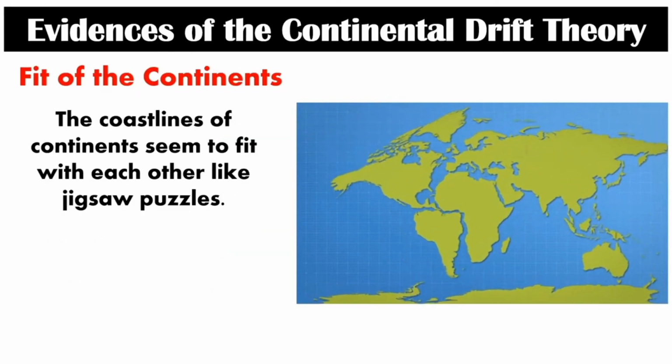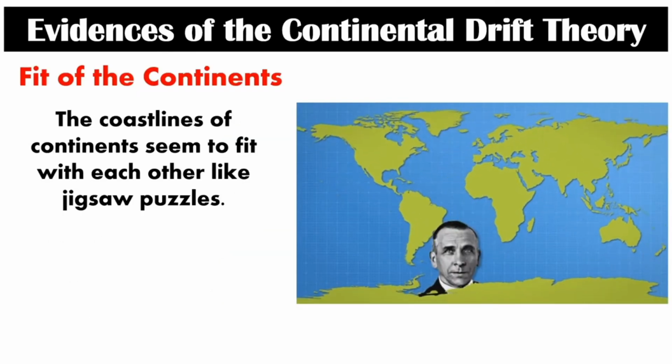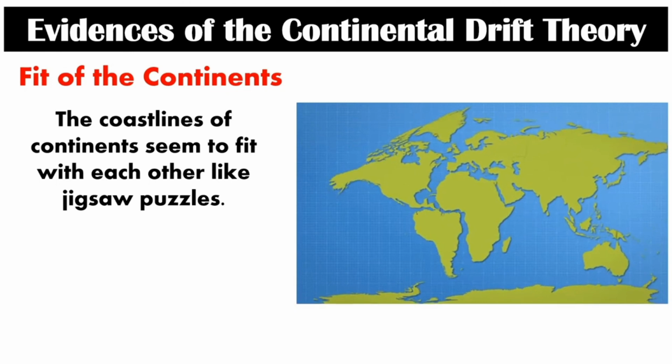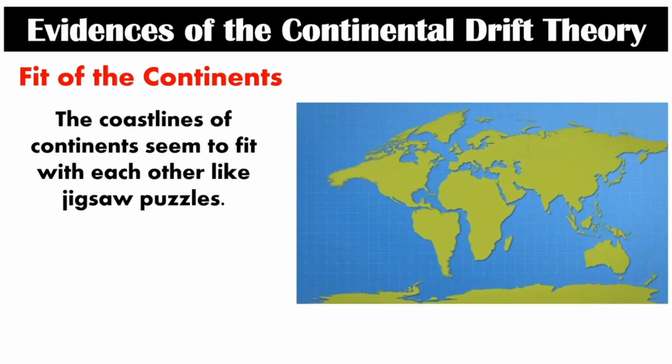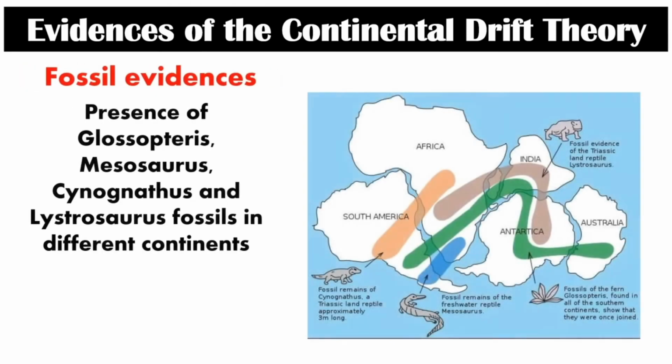At this juncture, let us talk about the evidences of the continental drift theory. First, the fit of the continents. The coastlines of continents seem to fit with each other like jigsaw puzzles. The second one is fossil evidence: the presence of Glossopteris, Mesosaurus, Cynognathus, and Lystrosaurus fossils in different continents.